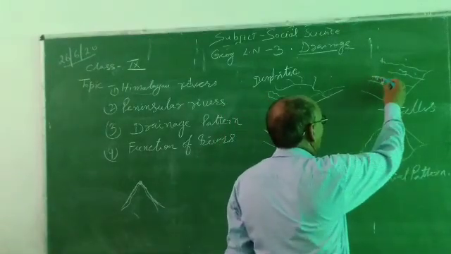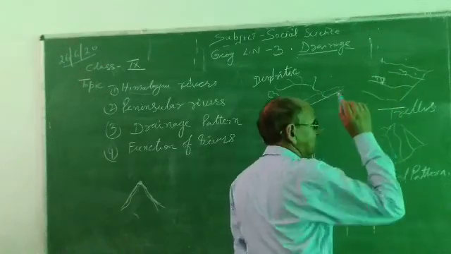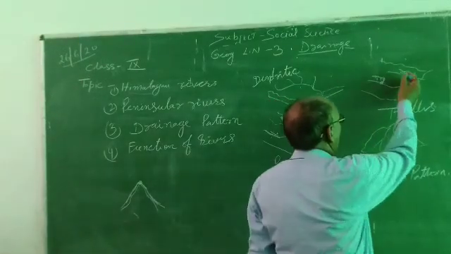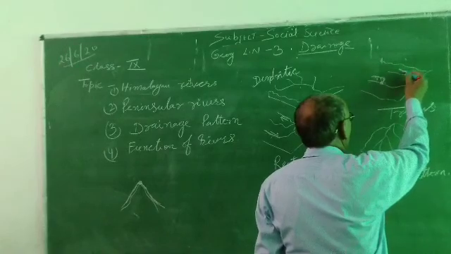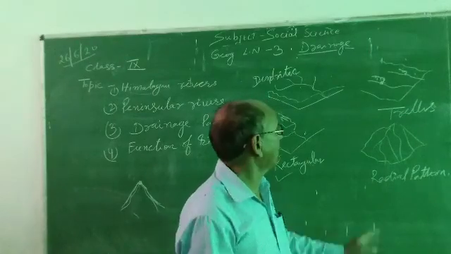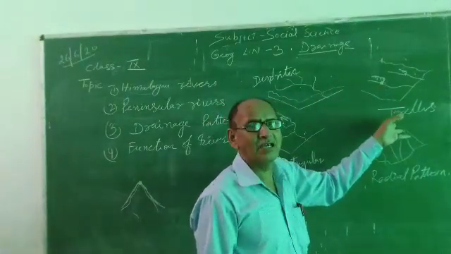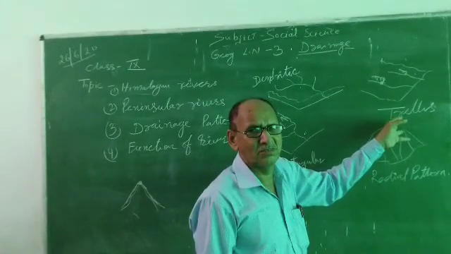Another tributary joins the main river and also makes a 90-degree angle. This river pattern is known as the trellis pattern.